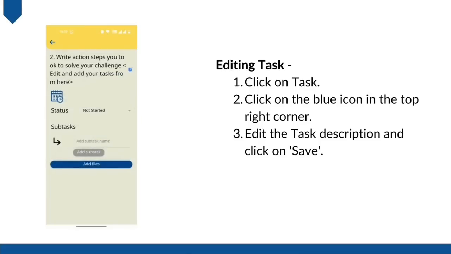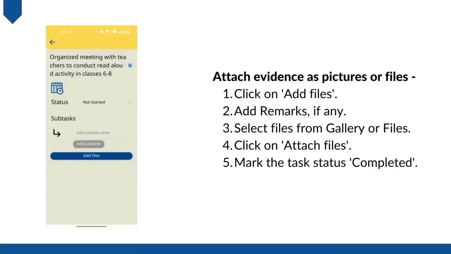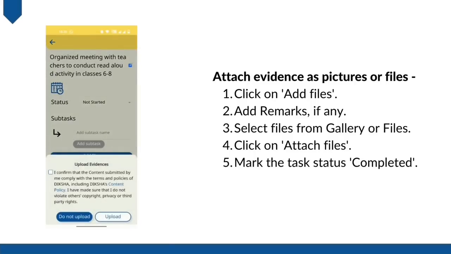Here you are required to edit the text in task 2 by clicking on the icon beside the task and add the first action step you have taken to innovatively solve your challenge. For example, I will add the first action step for the read aloud project. Then click on save. You can also upload photos or files as evidence by clicking on add files. Check the tick box that appears and click on upload.